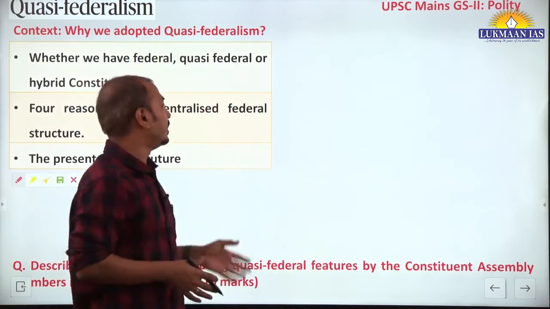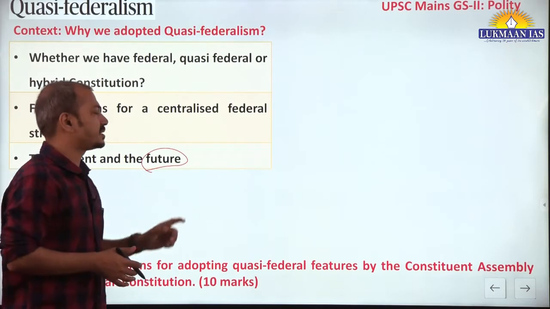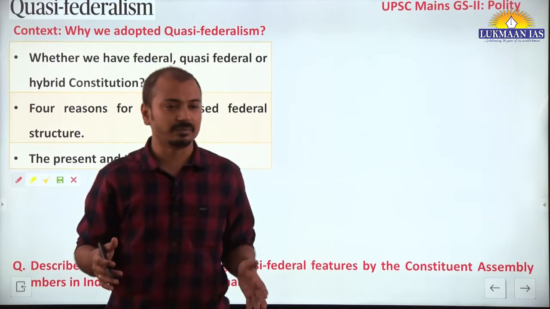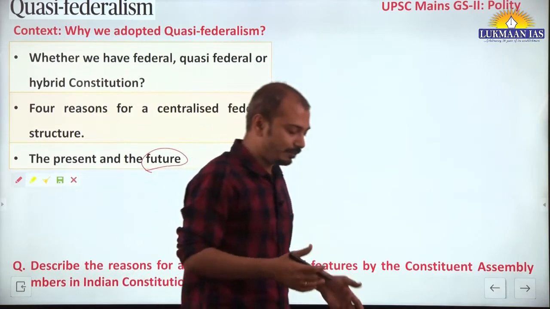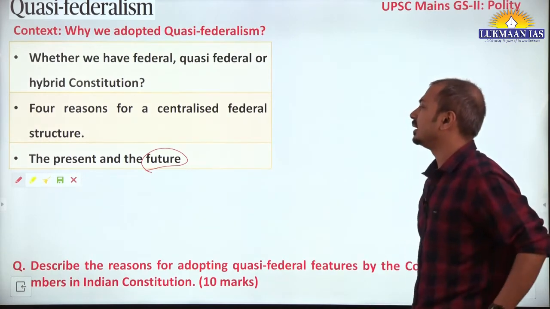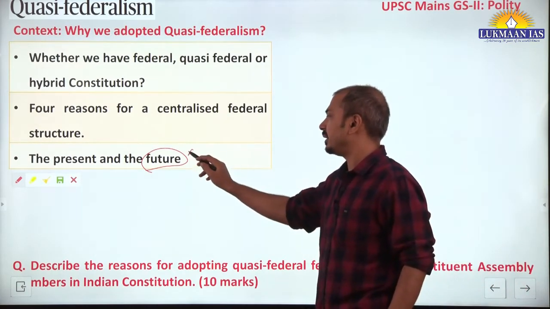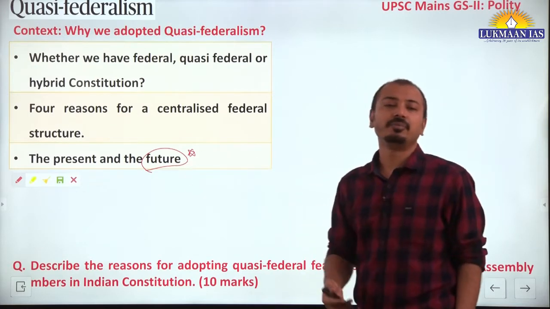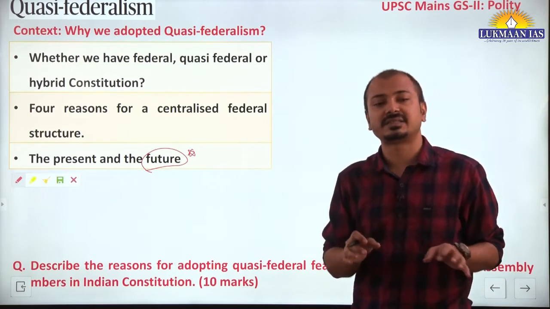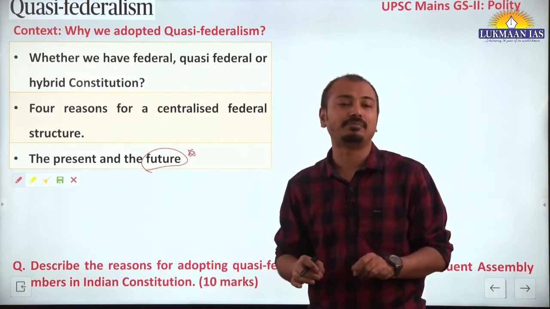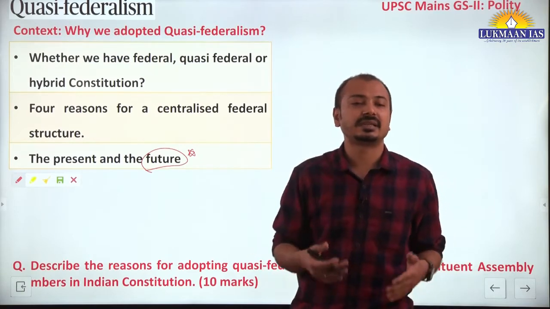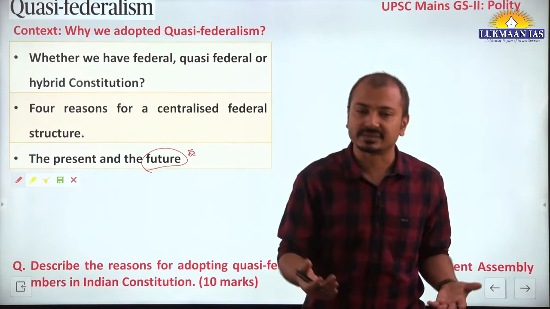So in future we can expect that the government needs to implement the cooperative federalism principle that it seeks to implement. Since it came into power in 2014 we have been saying that we are implementing cooperative federalism in different places. So that needs to be implemented in letter and spirit. And more interstate and center-state cooperation should happen to resolve all the issues. Take GST: the GST Council is there where the states are getting more say.